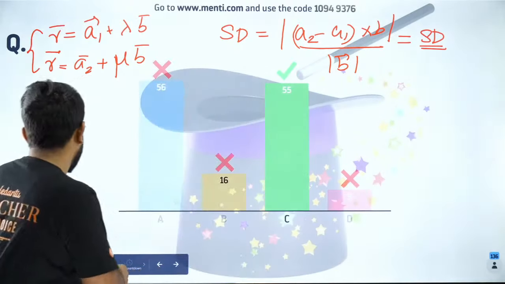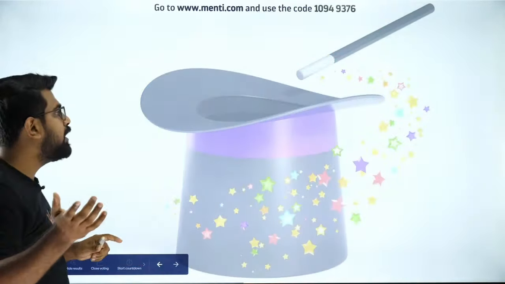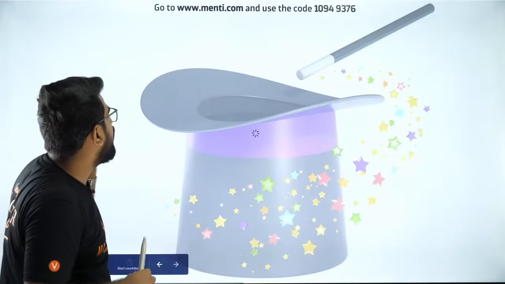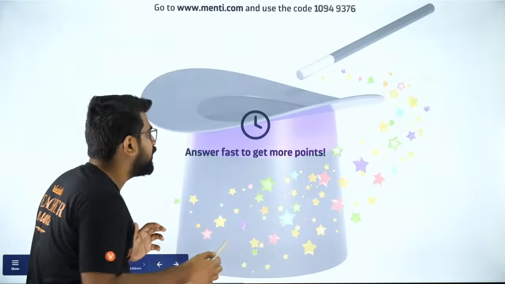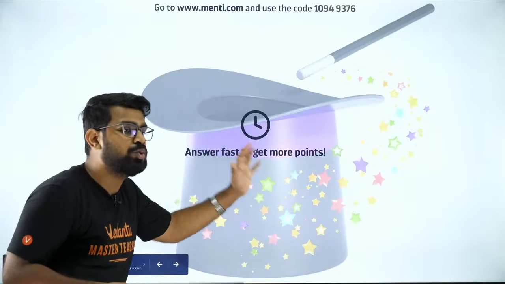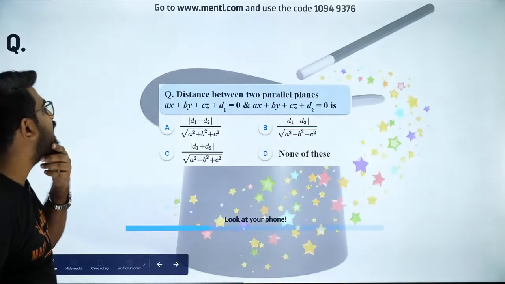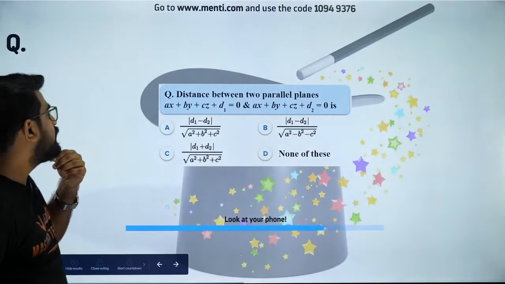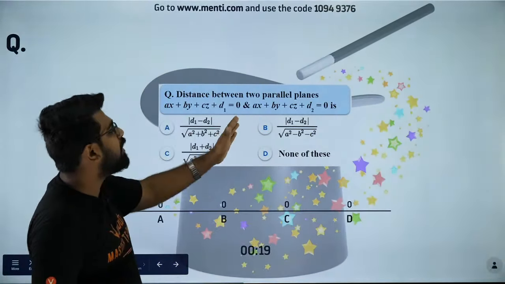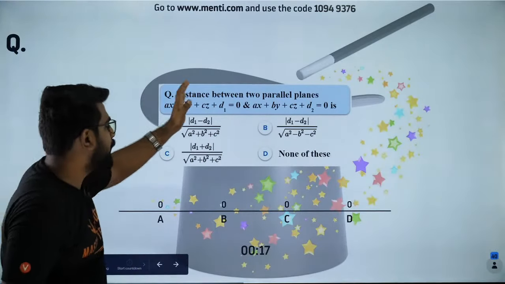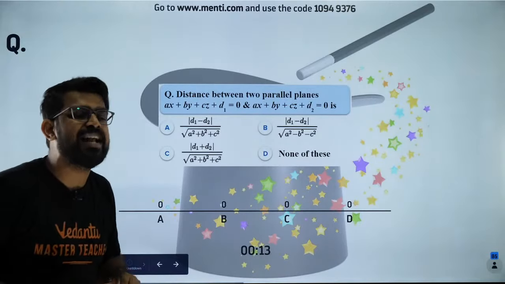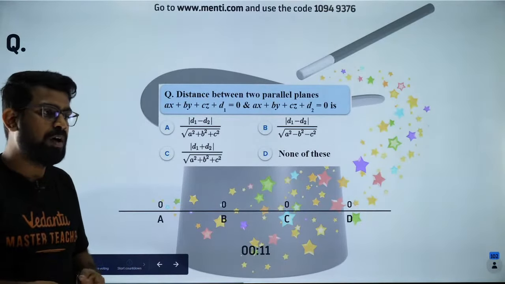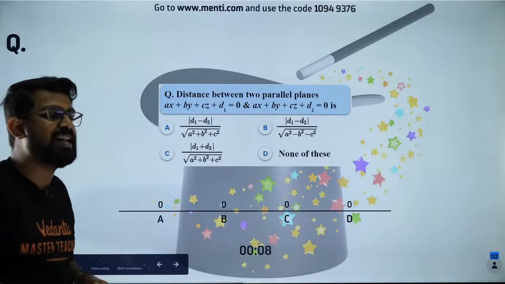Now let's move forward. Okay, so let's go to the next question, the 28th question. So we have 2 more questions to go before I show you the leaderboard. So please do that, guys. Everybody, I want maximum number of people to participate. This is the distance between 2 parallel planes. So if you have 2 planes, what is the distance between them? It is very similar to that straight lines formula.